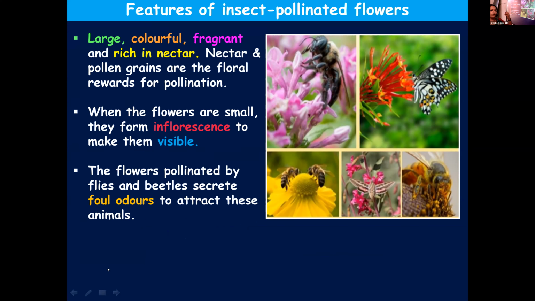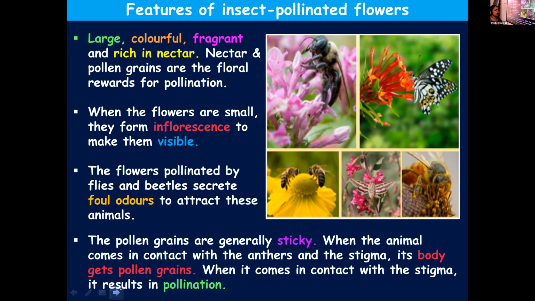A bunch or a group of flowers together forms what you call an inflorescence, to make the flowers visible to the pollinators. The nectar and pollen grains are given by the flower as floral rewards to the pollinators. Just now we discussed another category of insects who take away nectar and pollen but don't play any role in the pollination of the flowers. Such insects we call nectar or pollen robbers.